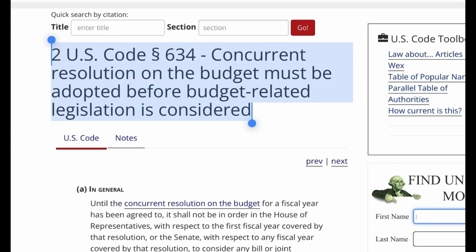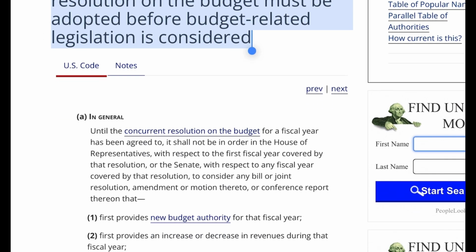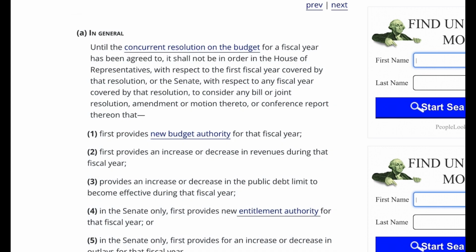2 U.S. Code Paragraph 634, concurrent resolution on the budget must be adopted before budget-related legislation is considered. A. In general, until the concurrent resolution on the budget for a fiscal year has been agreed to, it shall not be in order in the House of Representatives, with respect to the first fiscal year covered by that resolution, or the Senate, with respect to any fiscal year covered by that resolution, to consider any bill or joint resolution, amendment or motion thereto, or conference report thereon that 1. First provides new budget authority for that fiscal year,